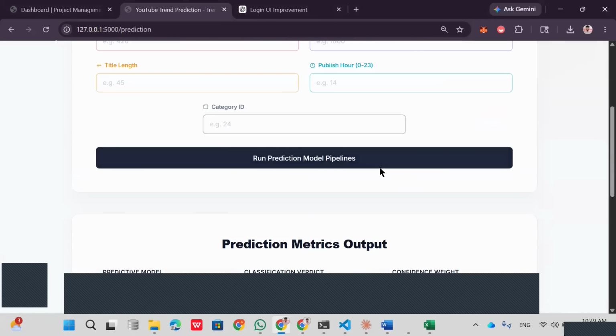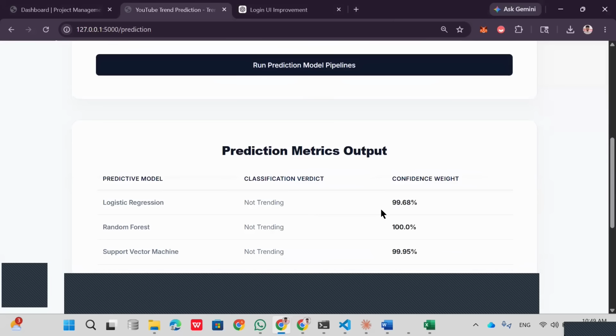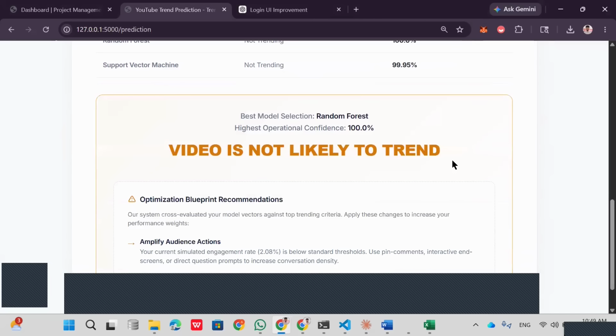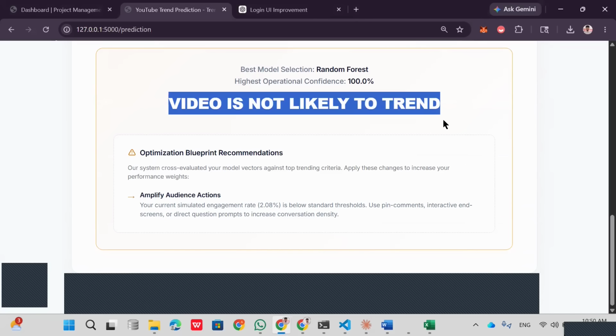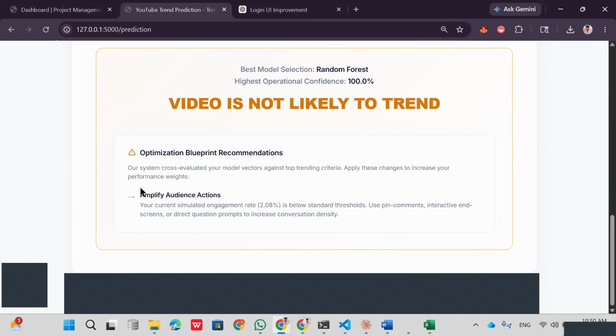Now you can see the prediction matrix output. The three models have all given it as not trending. With the confidence score, random forest is giving us 100% accuracy. So we'll take random forest as the best model, and here it is telling us the video is not likely to trend. So what we can do is